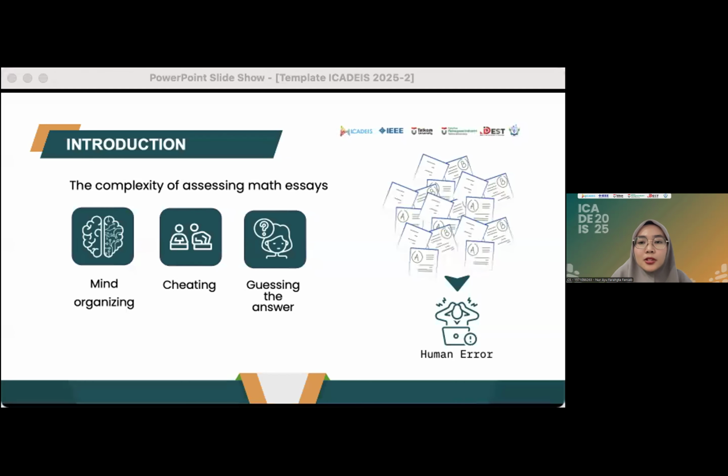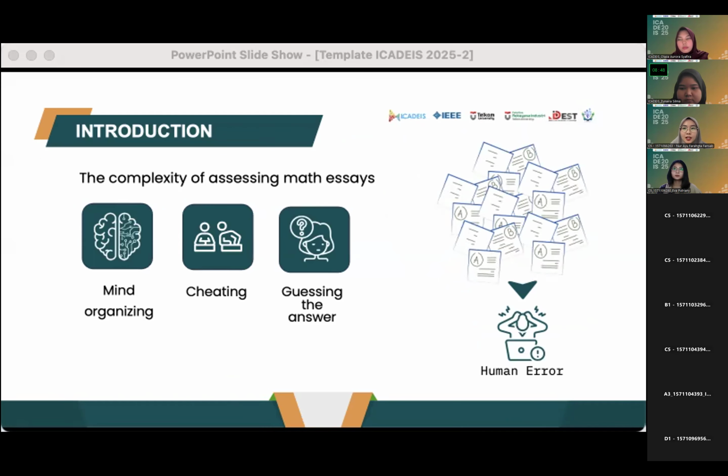Sometimes we just guess the answer, but it turns out correct. Maybe at the time we were very lucky, but we don't understand anything. Besides those advantages, teachers can get problems.